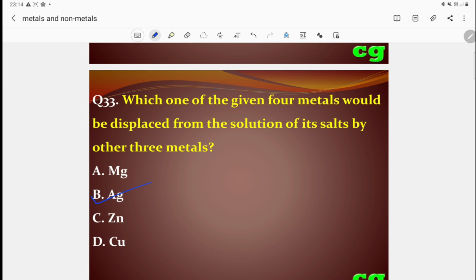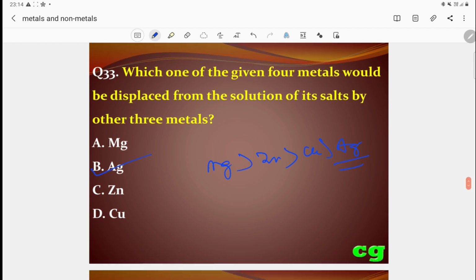So the answer will be B. The order of reactivity is magnesium, then zinc, then copper, then silver. As per the question, when silver salt reacts with the other 3 metals, they can displace it. So the answer is silver.